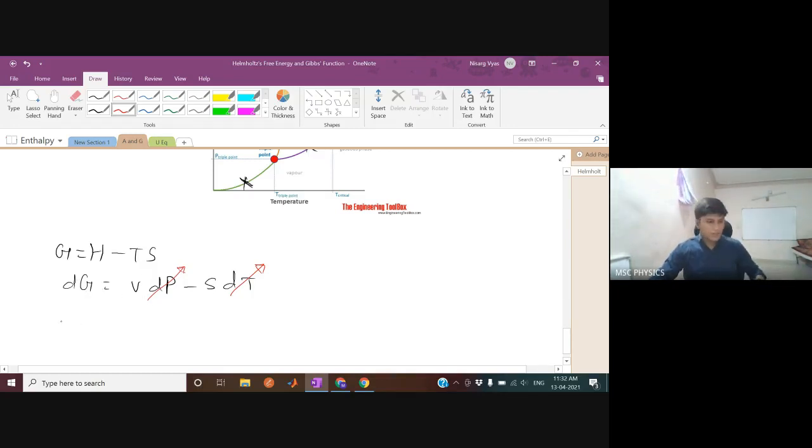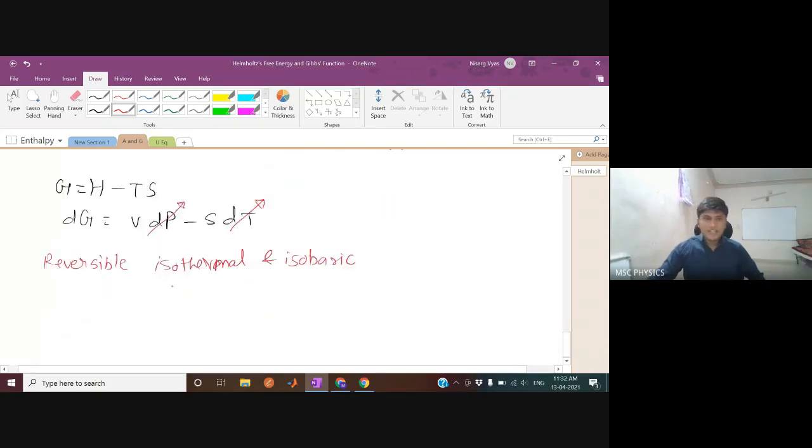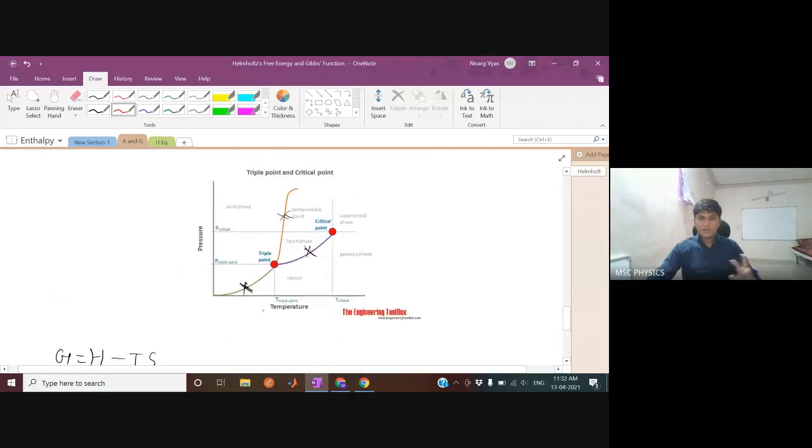So let's talk about a process which is reversible, isothermal, and isobaric. In that process, dG is going to be zero definitely, and therefore G is going to be constant for those reversible isothermal isobaric processes. This is very helpful for phase transitions because phase transitions also happen in the open space.